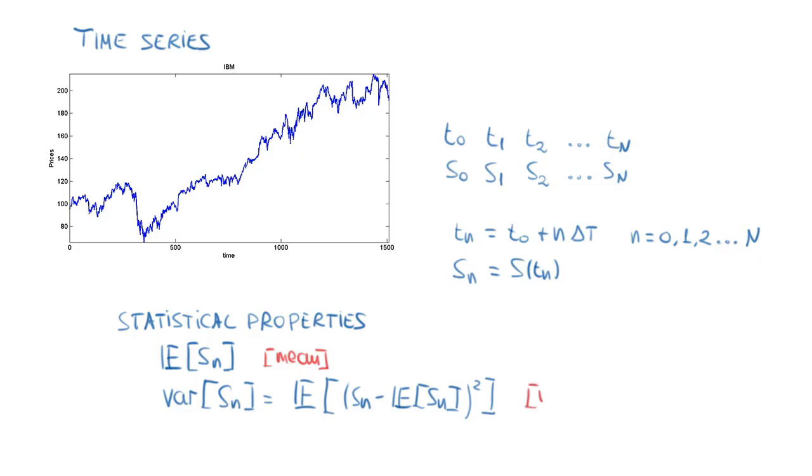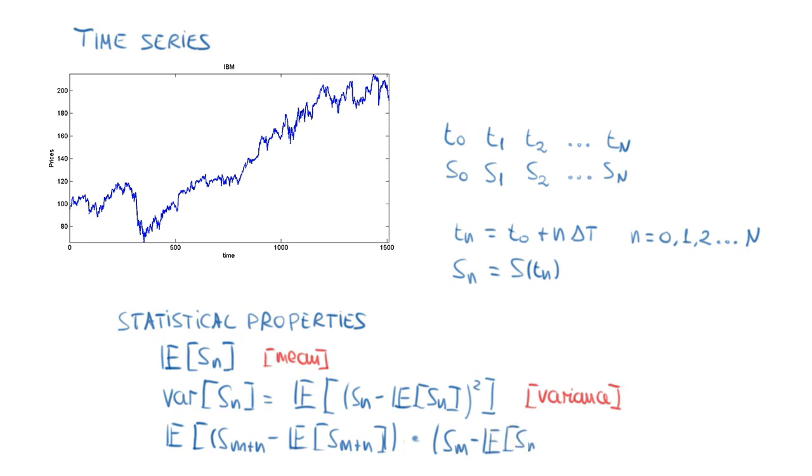This is the variance. If we're interested in analyzing the time structure of the time series, we'll be also interested in autocovariances. The autocovariances involve the values of the time series at two different instants in time, m and m plus n. And these are the autocovariances.